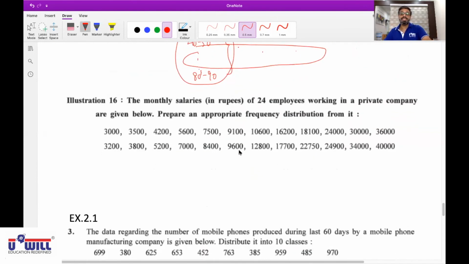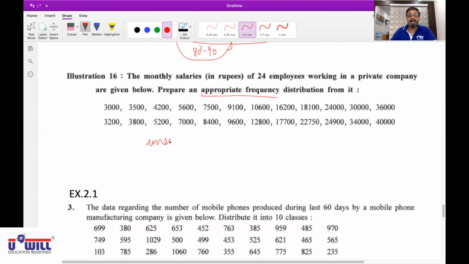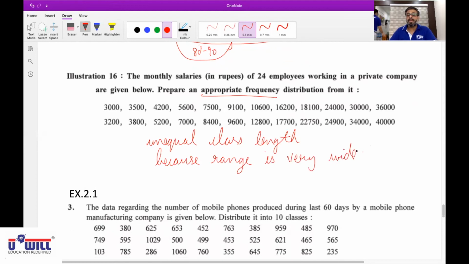Okay, look at illustration 16. The monthly salaries of 24 employees working in a private company are given below. Prepare an appropriate frequency distribution. Here you will be making a frequency distribution with unequal class length because the range of the data is very wide. Therefore, you will make a frequency distribution with unequal or irregular classes.